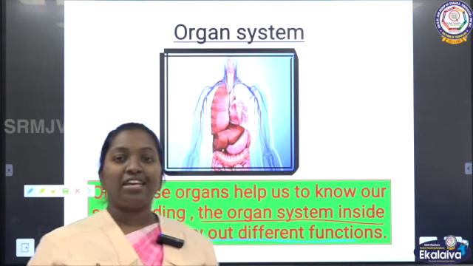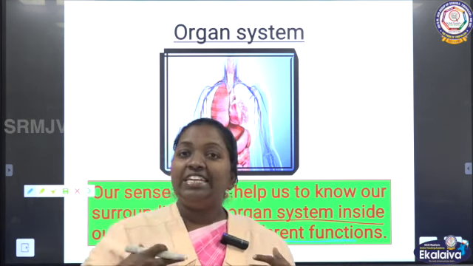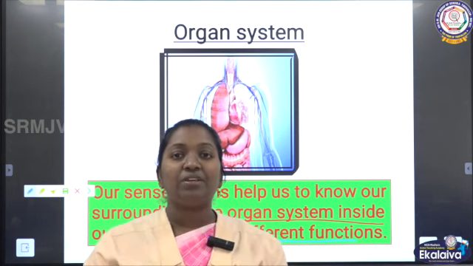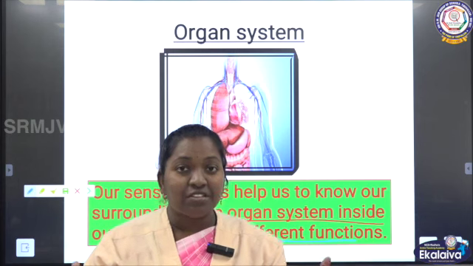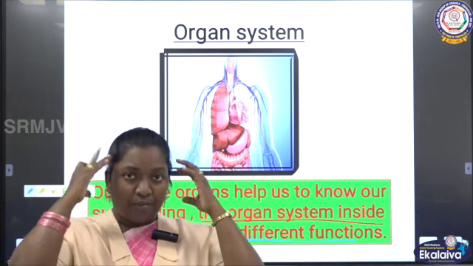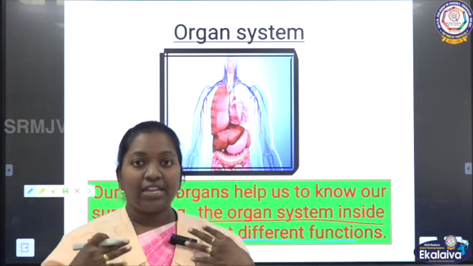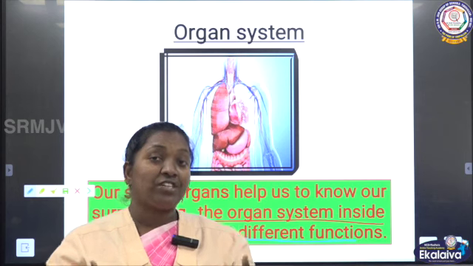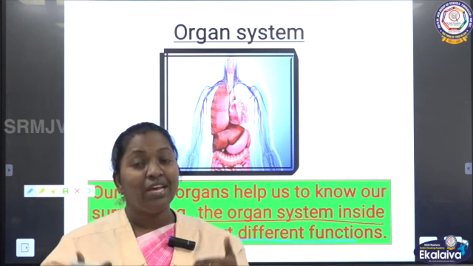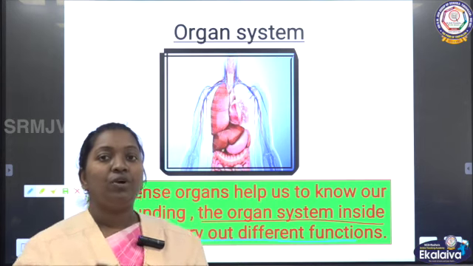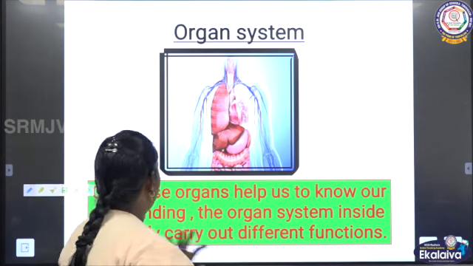As I explained, we have internal organs and external organs. External organs are sense organs which help us recognize our surroundings, isn't it? The internal organs, like the brain, heart and lungs, all these organs together do their functions internally inside our body. So we are going to learn about them one by one.